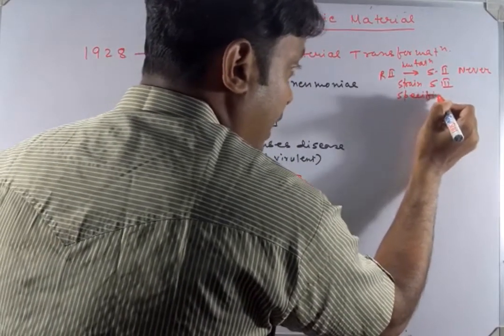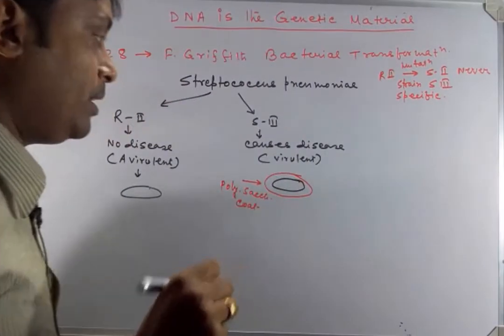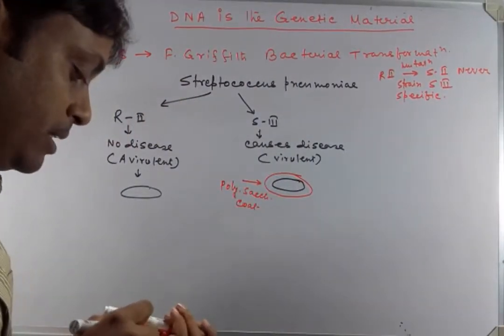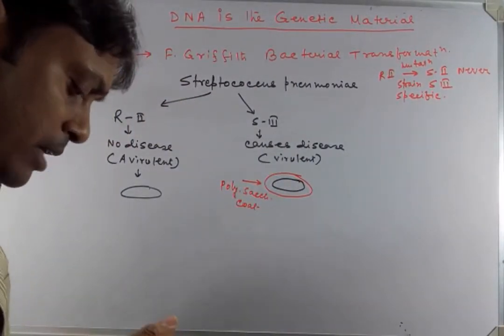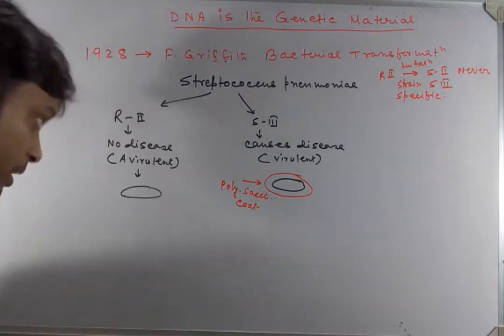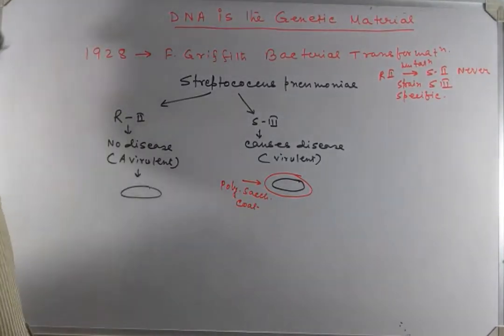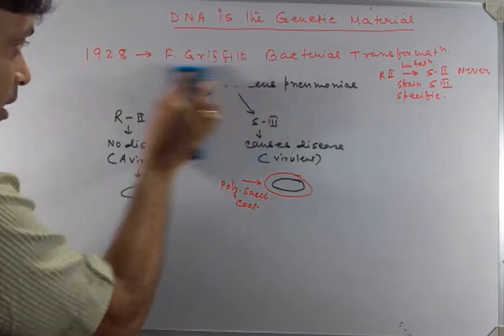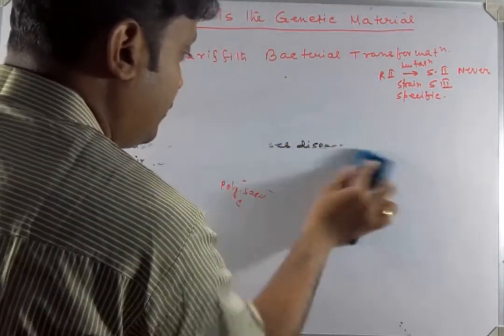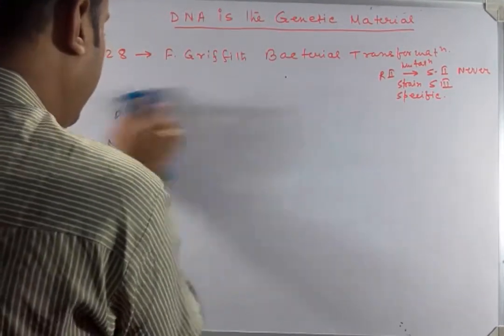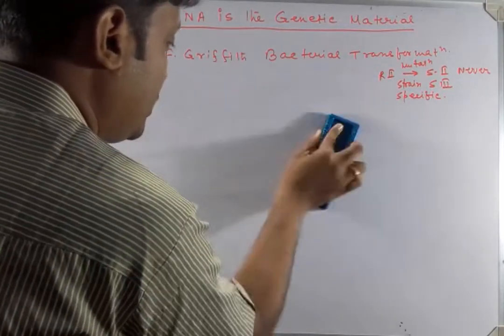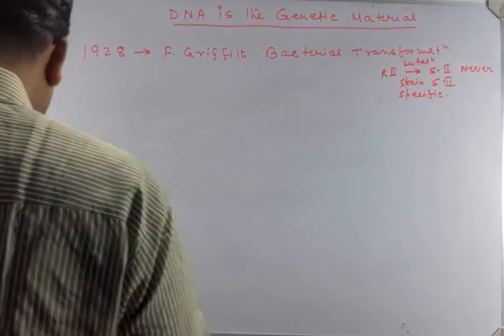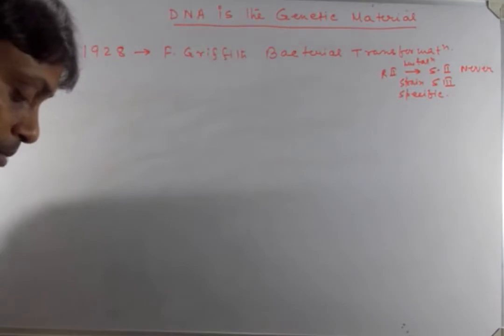Now let us go into the experiment of Frederick Griffith, the bacterial transformation experiment.